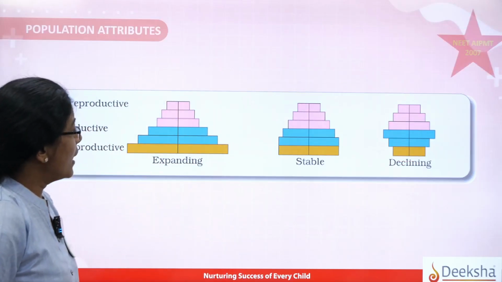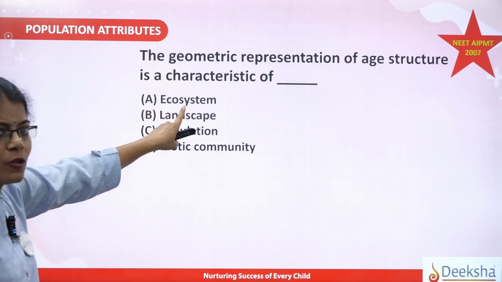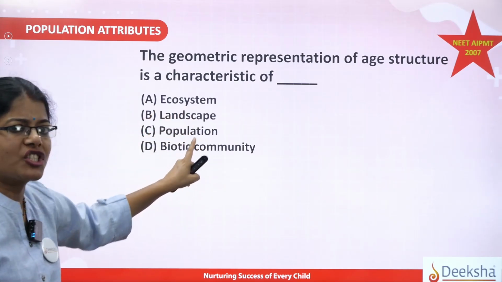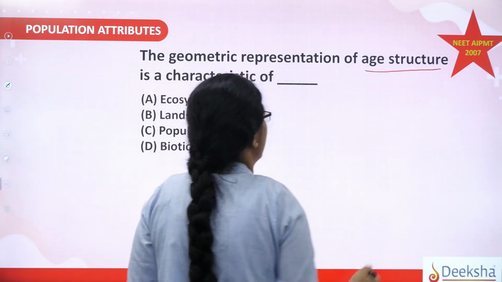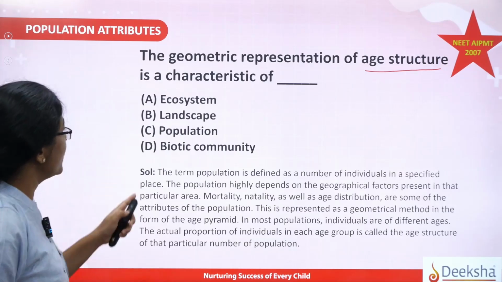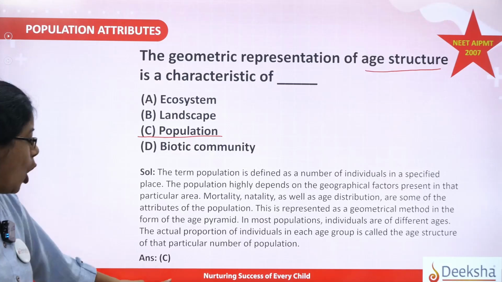So now we come to the question and the options. Here, the options were ecosystem, landscape, population, biotic, community. And as we said, the representation of the age structure is basically done for the population. Right? So the answer here is going to be option C.